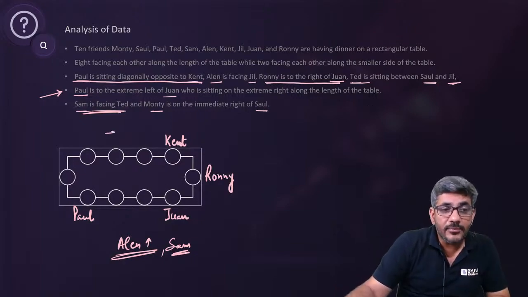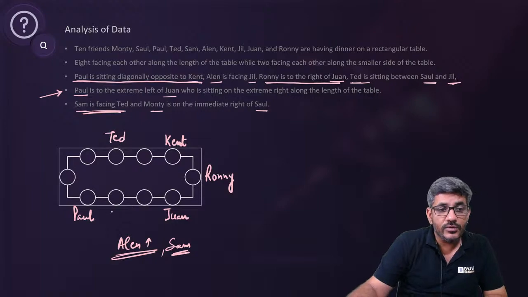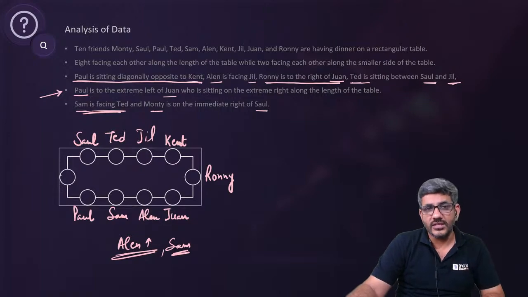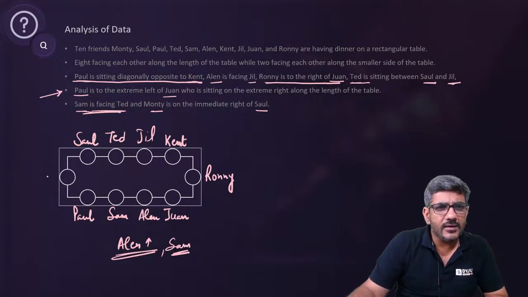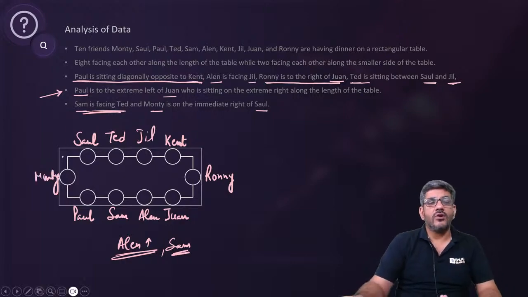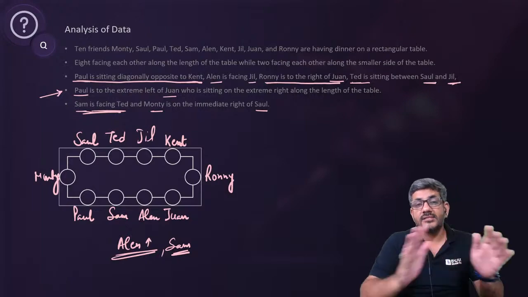Can I say the only possibility is when Ted is here, who is opposite Sam, Jill is here, who is opposite Ellen, and Ted is sitting between Saul and Jill, so Saul is here. The only one guy who is left. कौन बच गया एक आदमी? I think one person left is Monty. Monty must be here. Monty is on the immediate right of Saul. वो वैसे भी आ रहा है, and that makes the complete set.